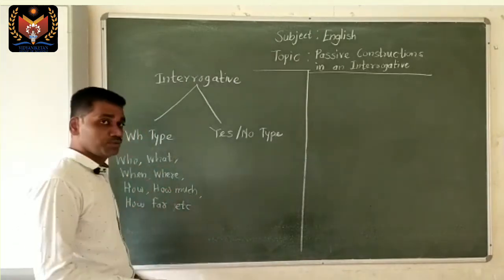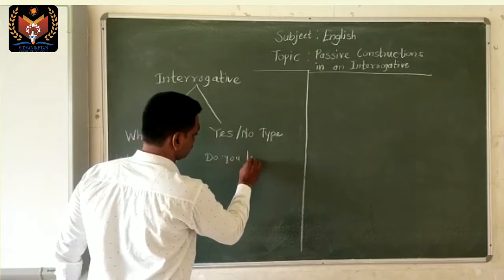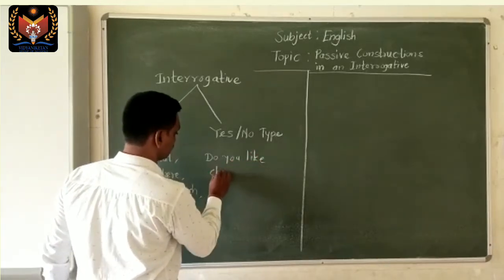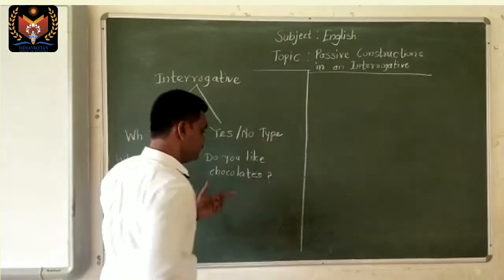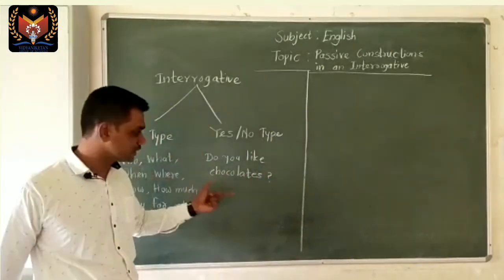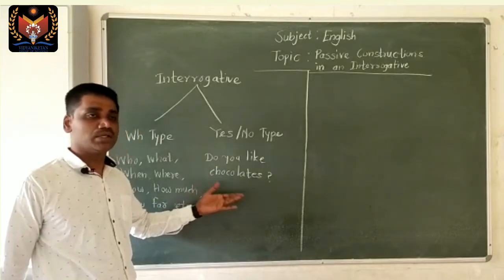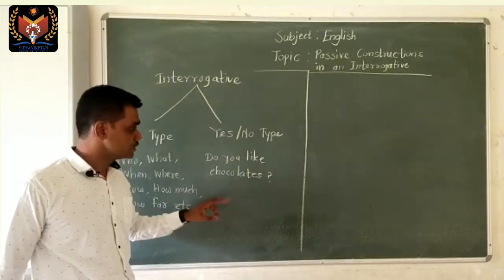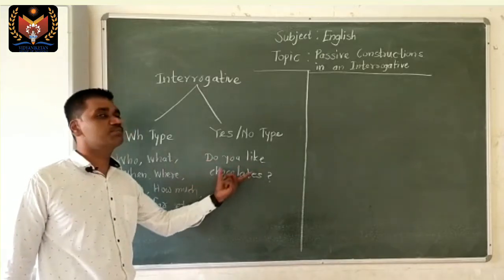For example, do you like chocolates? If we ask this question to a child, the child may say, no, I don't like, or, yes, I like chocolates. So these are the yes no type of questions.